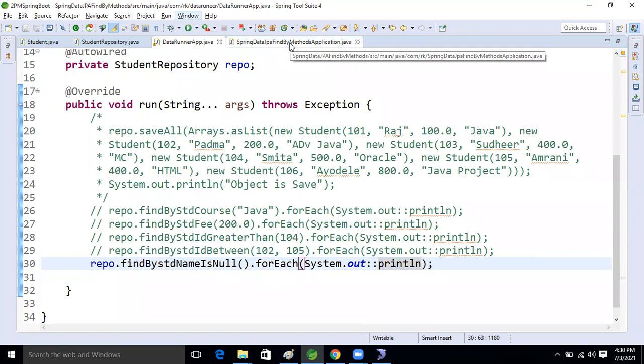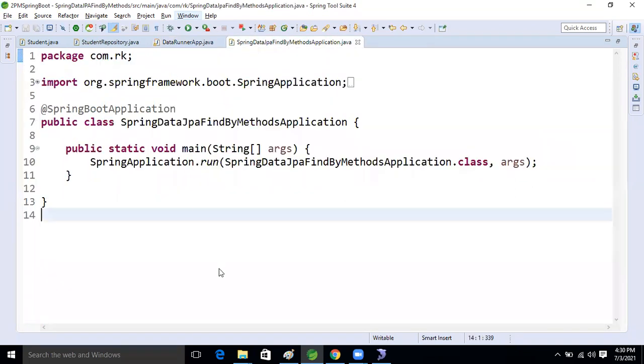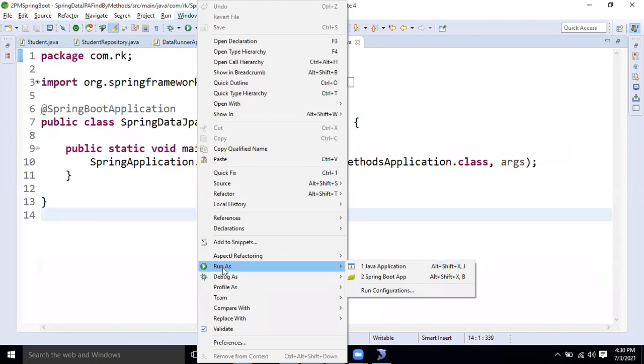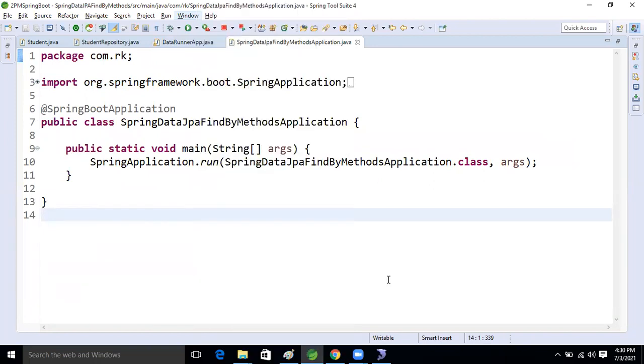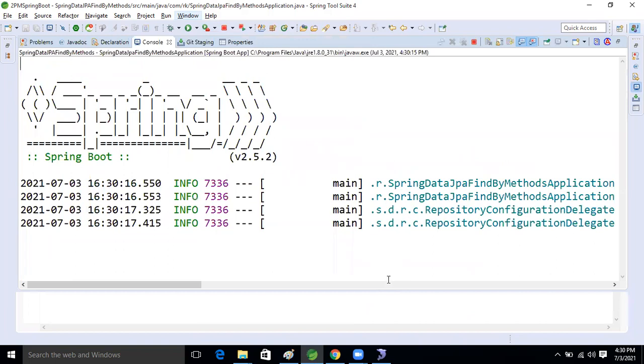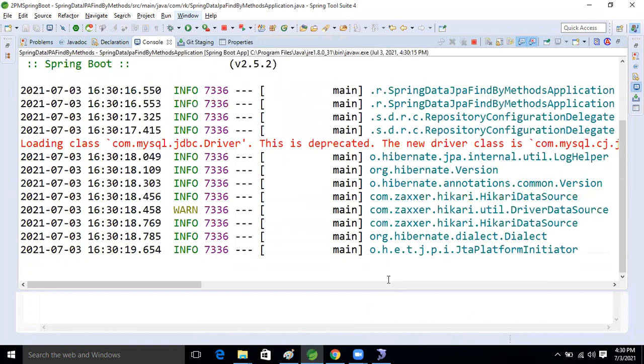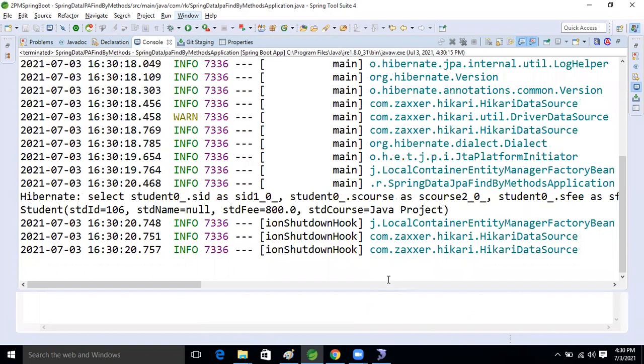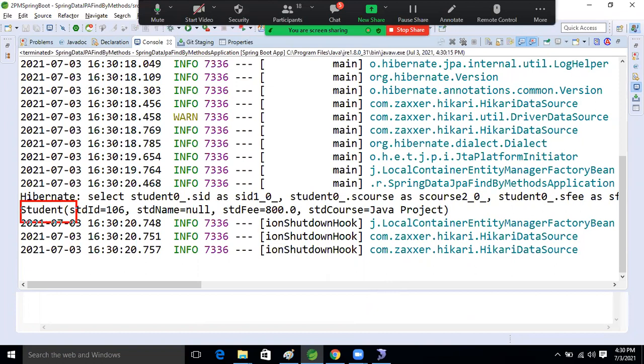It scans all the student names, and if anything is null, it returns it. Based on that, we are getting only one record, and the student name is null only.